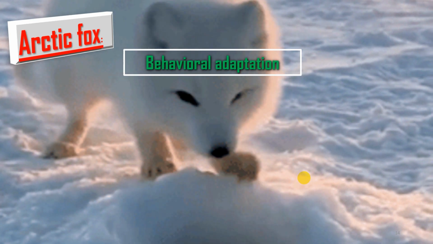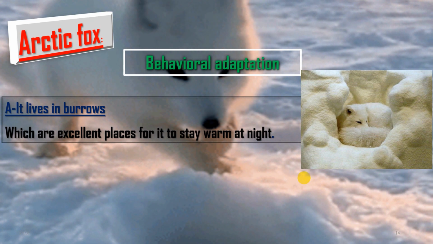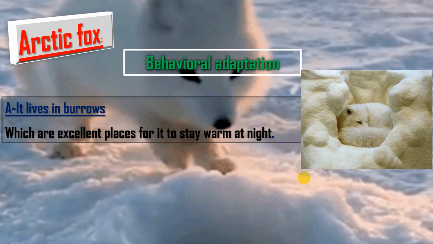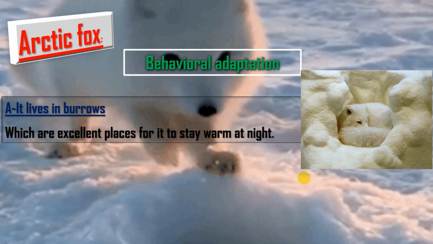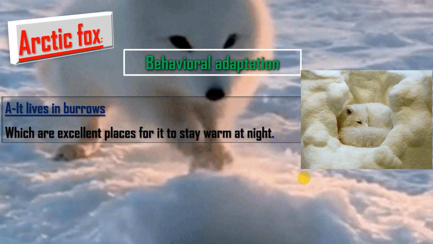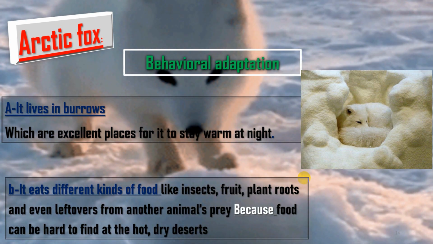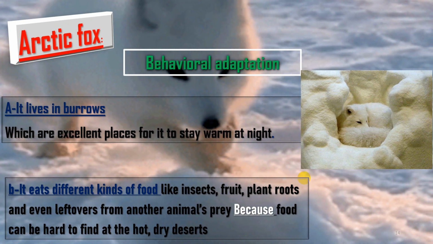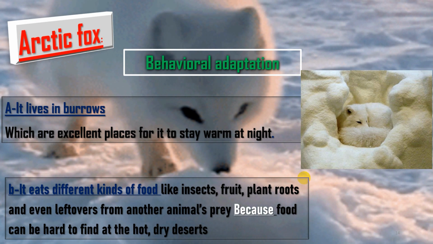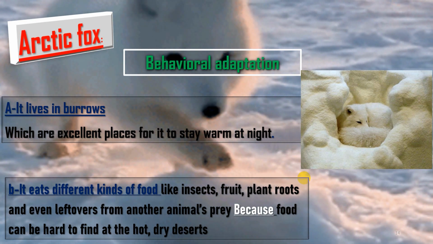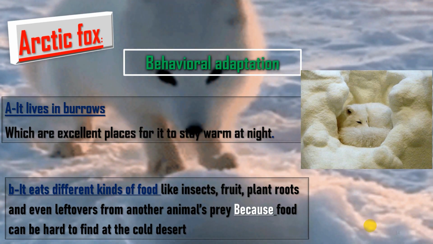The Arctic fox also has behavioral adaptations. First, it lives in burrows, the same as the fennec fox, but this time it uses these burrows as an excellent place to hide at night and stay warm. And also it eats different kinds of food like insects, fruit, roots, and even leftovers from another animal's prey, the same as the fennec fox. And that's because food can be hard to find in the cold desert. Tundra is a cold desert.